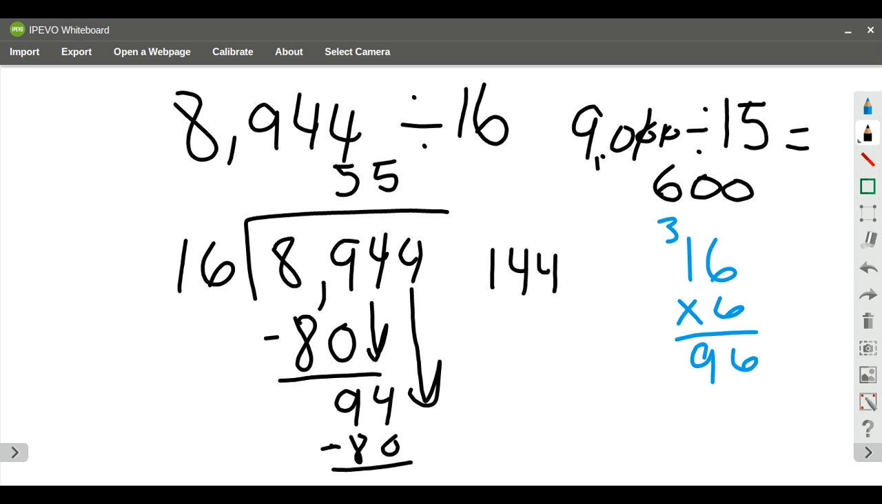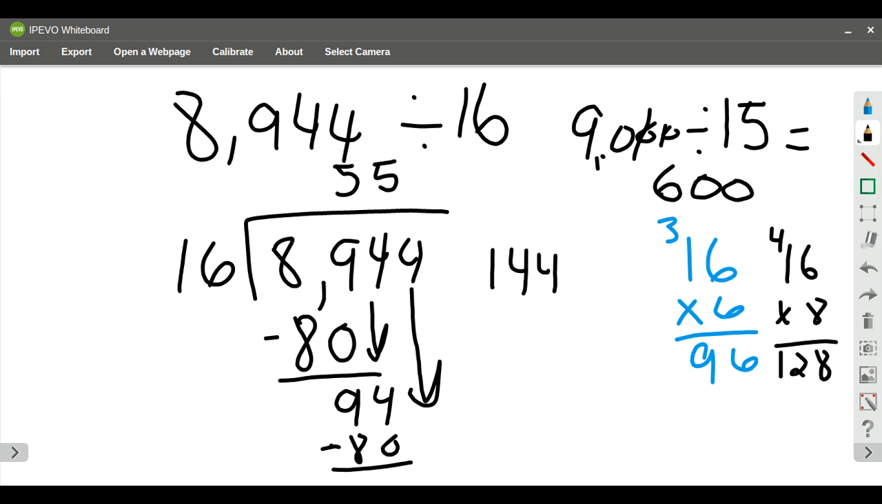So I have 144. And I'm going to see how many times 16 is going to go into there. So 16 goes into 96 6 times. So I'm going to try 16 times 8 and see what I get. So when I do 16 times 8, 8 times 6 is going to be 48. I regroup the 4. 8 times 1 is 8, plus 4 is going to be 12, so 128.